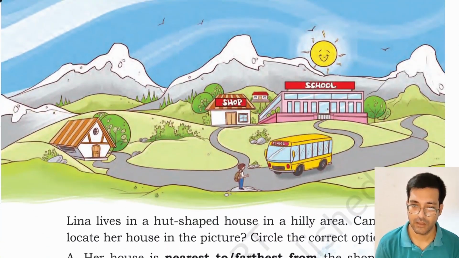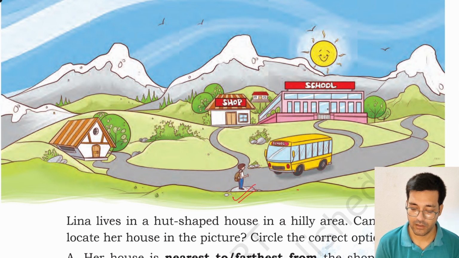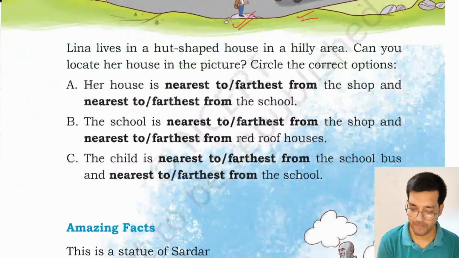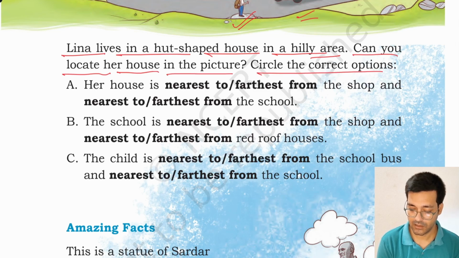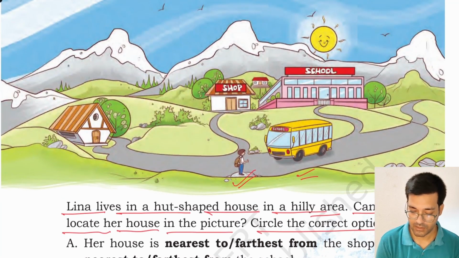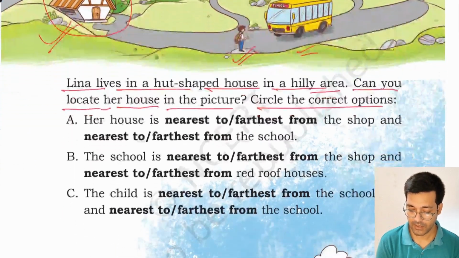You can see a picture of a valley is given. Different types of houses are there, and a school and a shop are there, and one boy is waiting for a school bus. Lina lives in a hut-shaped house in a hilly area. Can you locate her house in the picture? Circle the correct option. You can see the hut-shaped house is here in the hilly area.